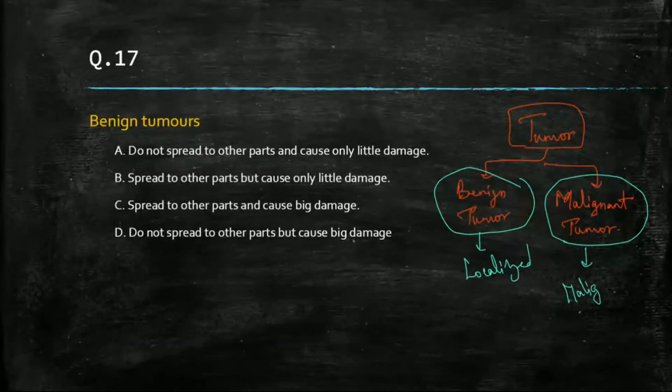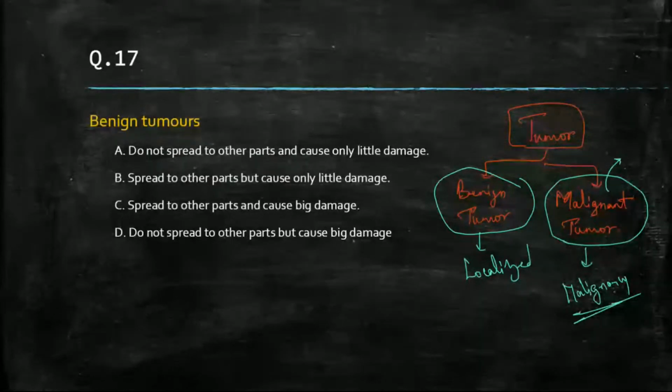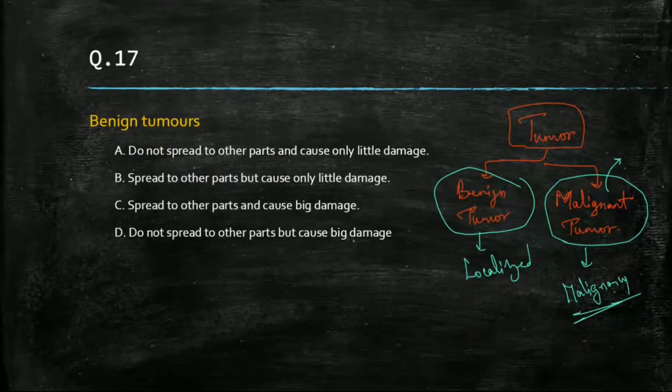Malignancy. Malignancy means migration, which means this migrates to more than one place in your body and causes infection in multiple areas of your body. If we talk about a benign tumor, it is localized. It will be present at one place, and this is not a cancerous tumor. Cancerous means malignant. So benign tumors do not spread to other parts. So this will be the correct answer.